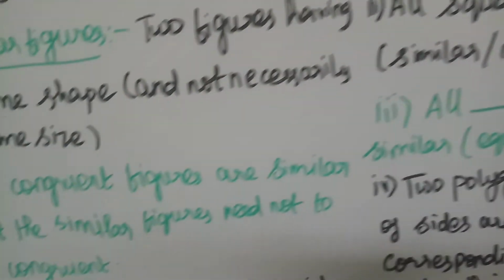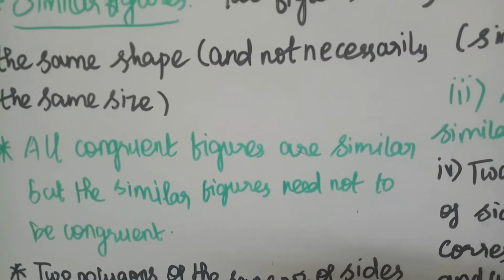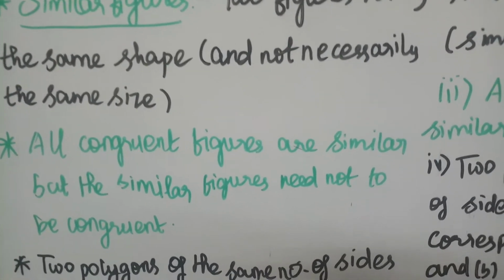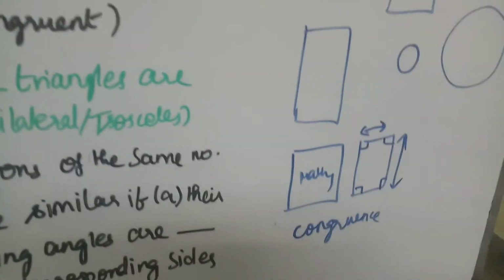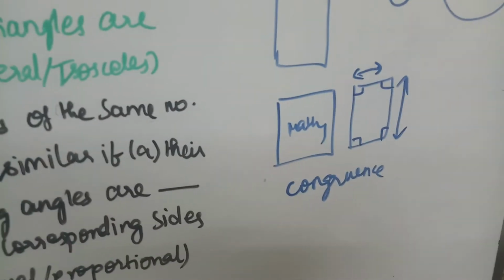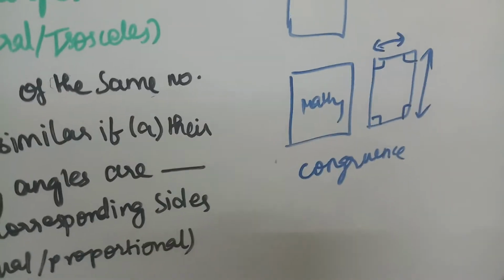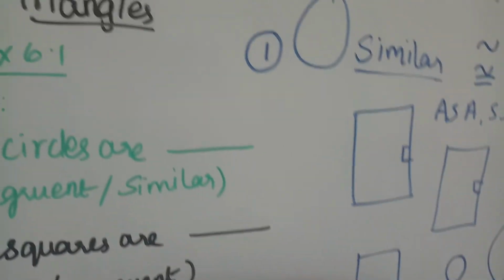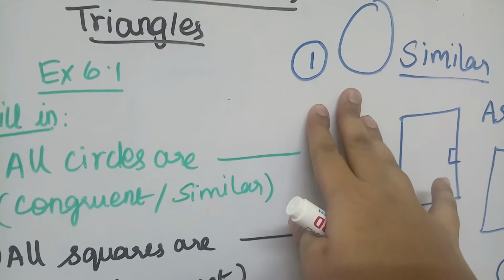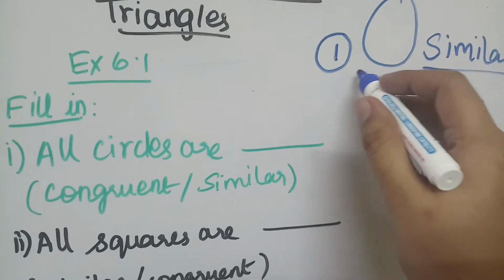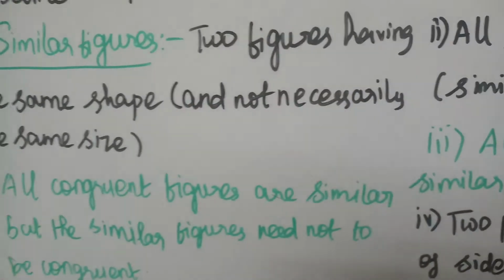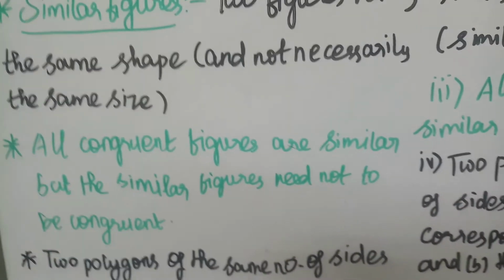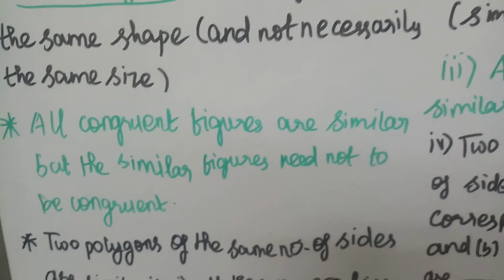And one more thing: all congruent figures are similar, but similar figures need not be congruent. Whenever we say congruent, they are of the same shape and same dimensions, so we can say they are similar. So all congruent figures are similar. But for similar figures, can we say they are congruent? No, because the size varies. Therefore, we cannot say all similar figures are congruent, but definitely, yes, all congruent figures are similar.